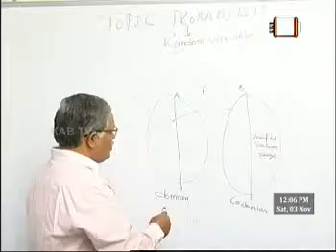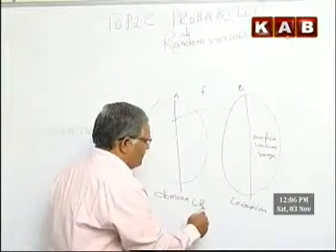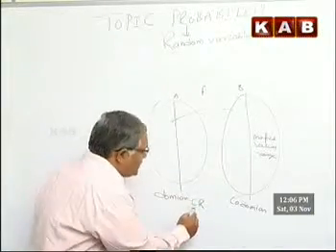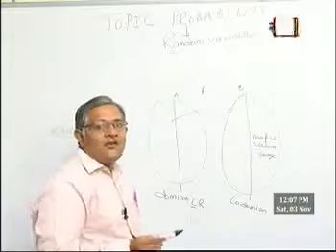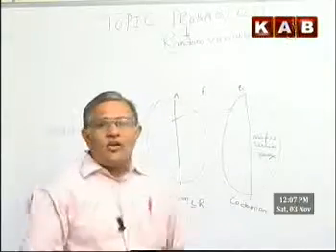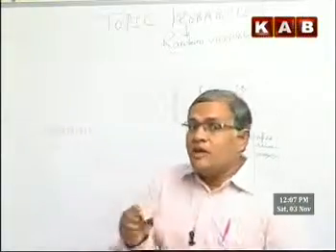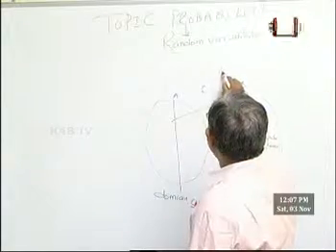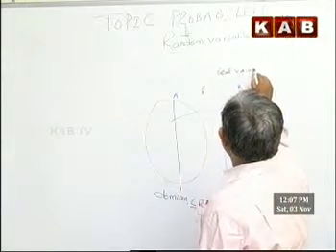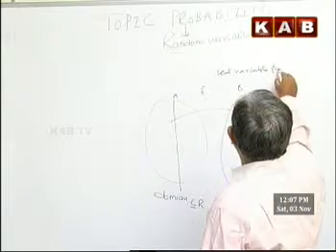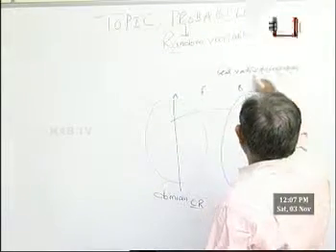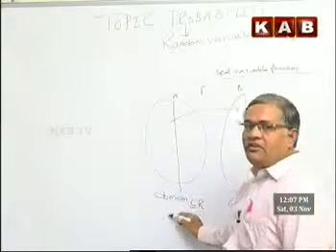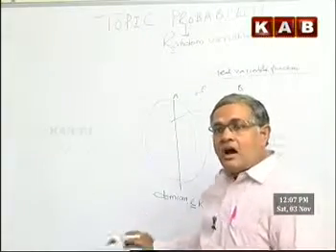Now, when the domain is a subset of real numbers or the real numbers itself, such a function is said to be a real variable function. What is a real variable function? A function whose domain is a subset of R or R itself.